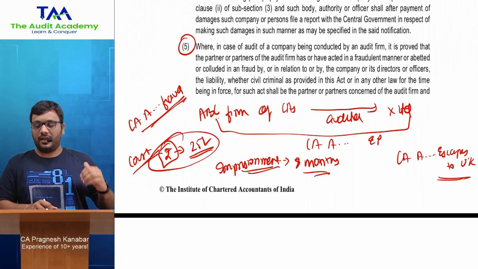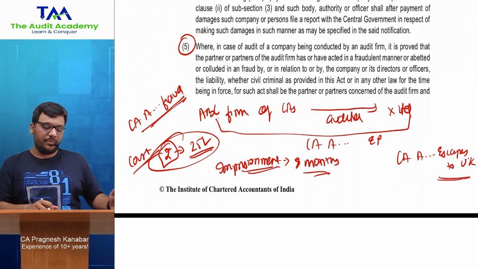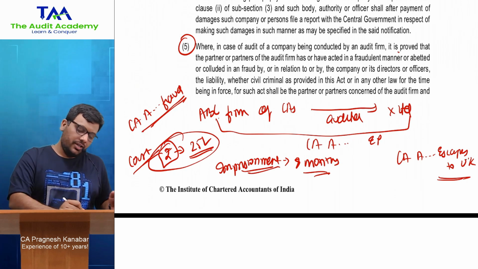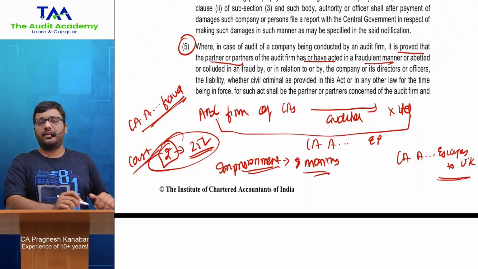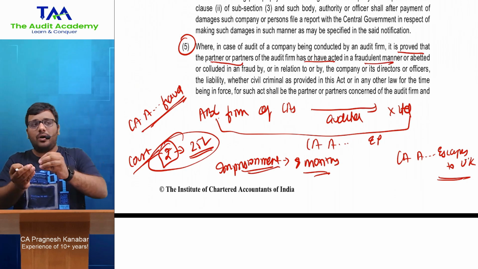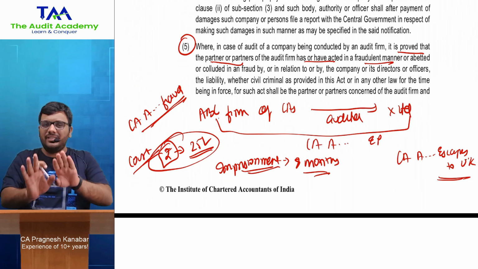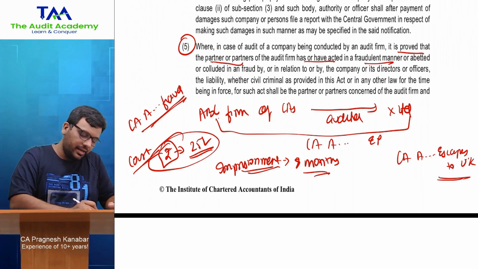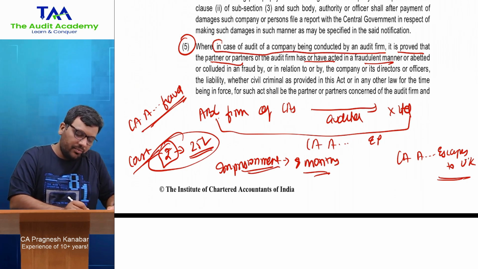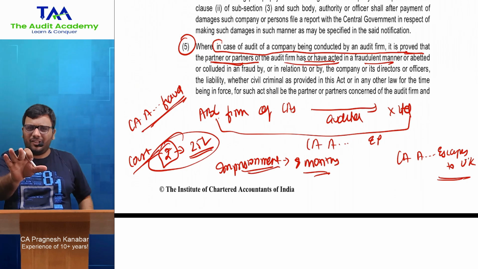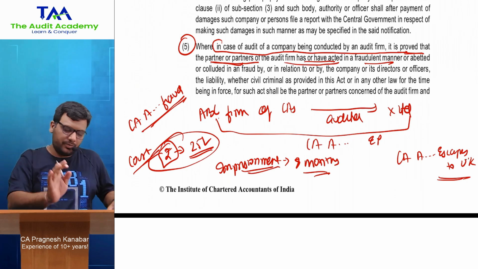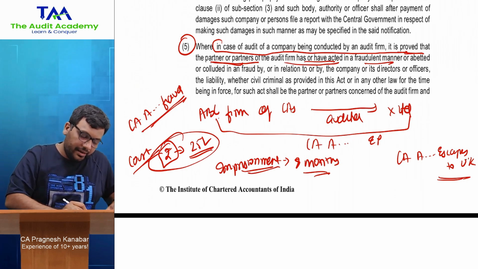Look at this. Where in case of audit of a company being conducted by an audit firm, it is proved that the partner or partners of the audit firm has or have acted in a fraudulent manner or abetted, means not doing anything, or colluded, means supporting. So basically what they are trying to say is, in case of audit of a company being conducted by an audit firm, it is proved that the partner or partners of the audit firm has or have acted in a fraudulent manner, either directly or indirectly. All right, don't get confused by the technical words over here.